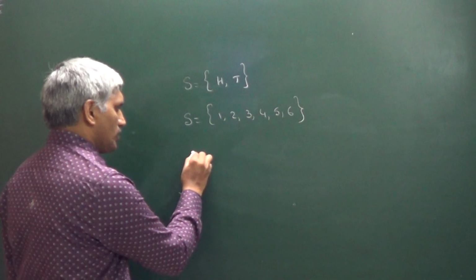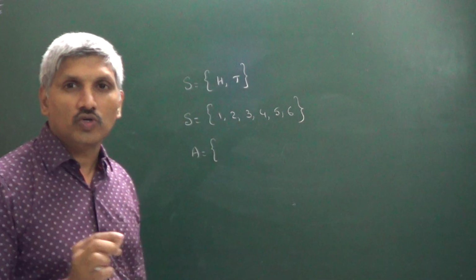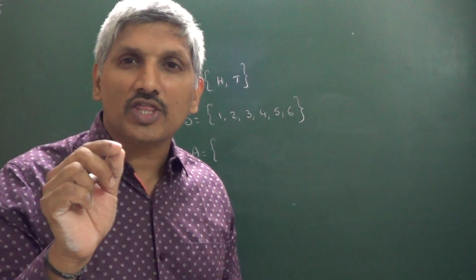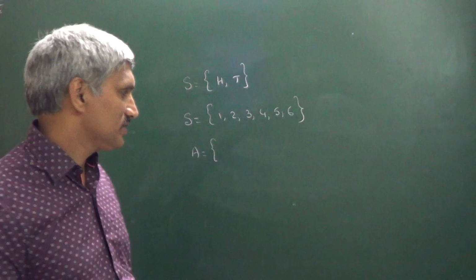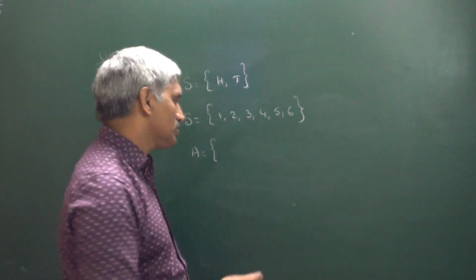Suppose A is the event of getting the sum of the numbers on the dice as 7 when 2 dice are rolled.